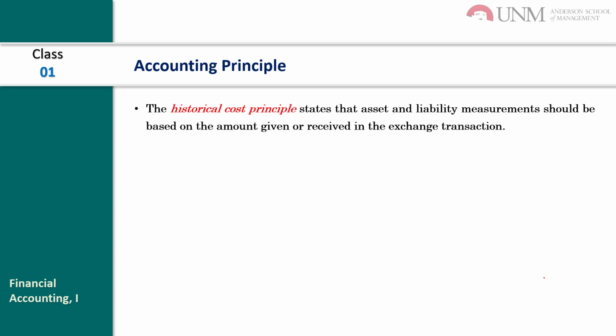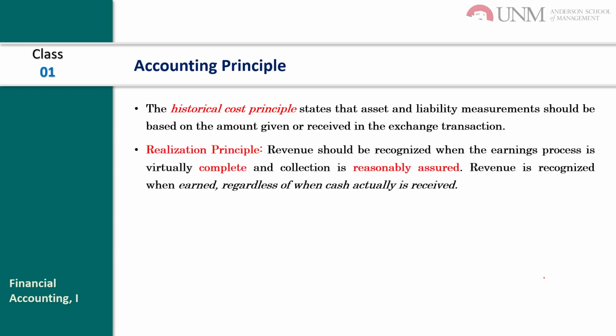And the accounting principles, there are 4 basic principles. The historical cost principle states that asset and liability measurement should be based on the amount given or received in exchange transactions. The realization principle: revenue should be recognized when the earnings process is virtually complete and collection is reasonably assured.